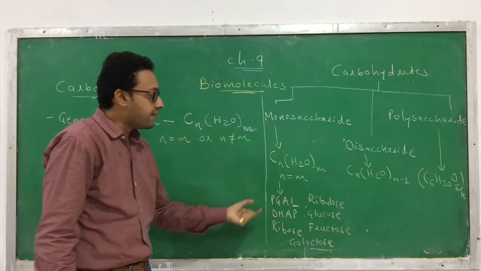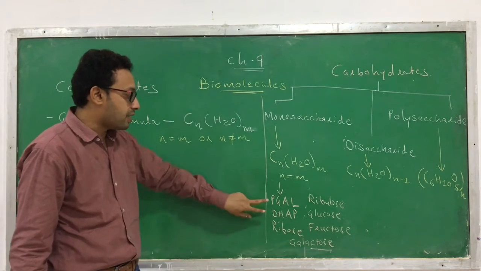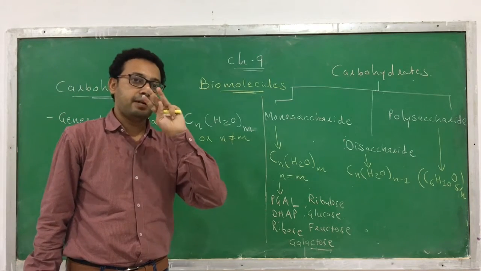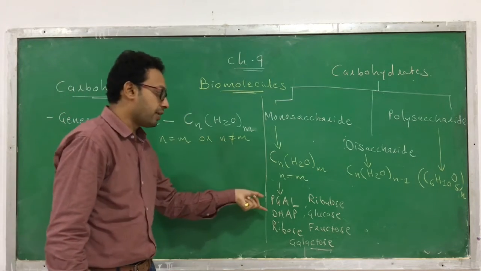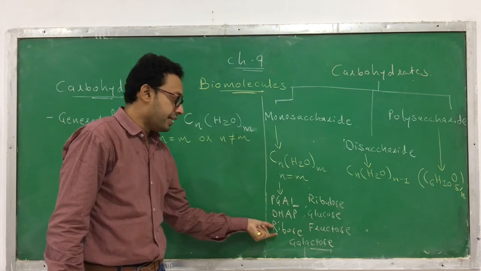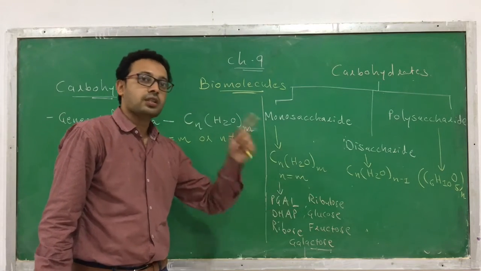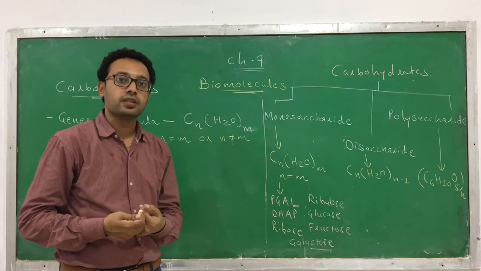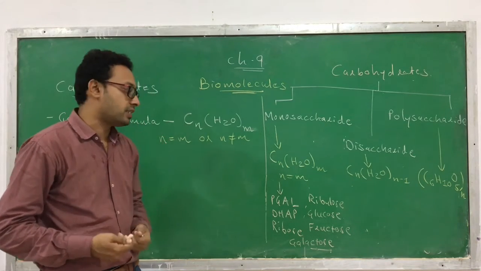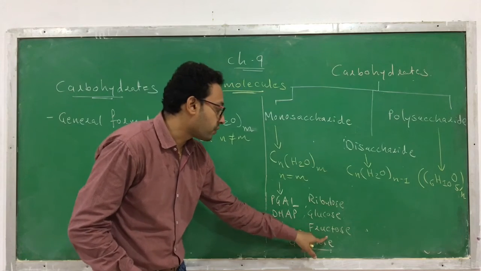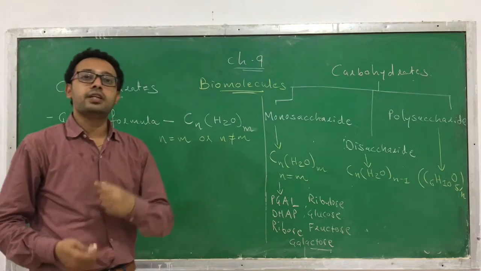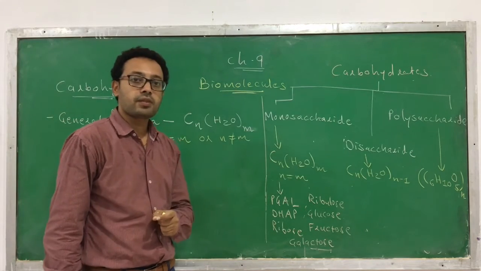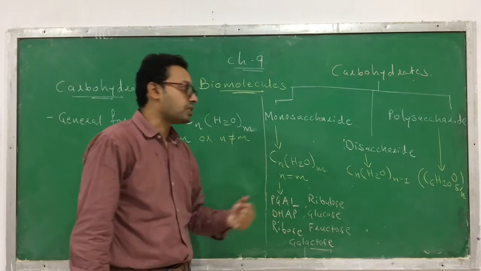Here I will tell you how many carbon atoms are present in PGAL and DHAP. The number of carbon atoms is 3, so they can also be called triose. In ribose and ribulose, the number of carbon atoms is 5, so they can also be called pentose sugar, as we have already discussed in nucleic acids. Glucose, fructose and galactose have 6 carbon atoms, so they are called hexose. So this is regarding monosaccharide.